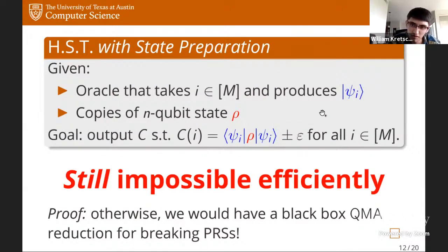Because in that case, you've identified that one of these states, psi i, is close to rho. So that's the proof. So we can show that even the stronger form of, or I guess weaker, depending on how you look at it, form of shadow tomography remains impossible.